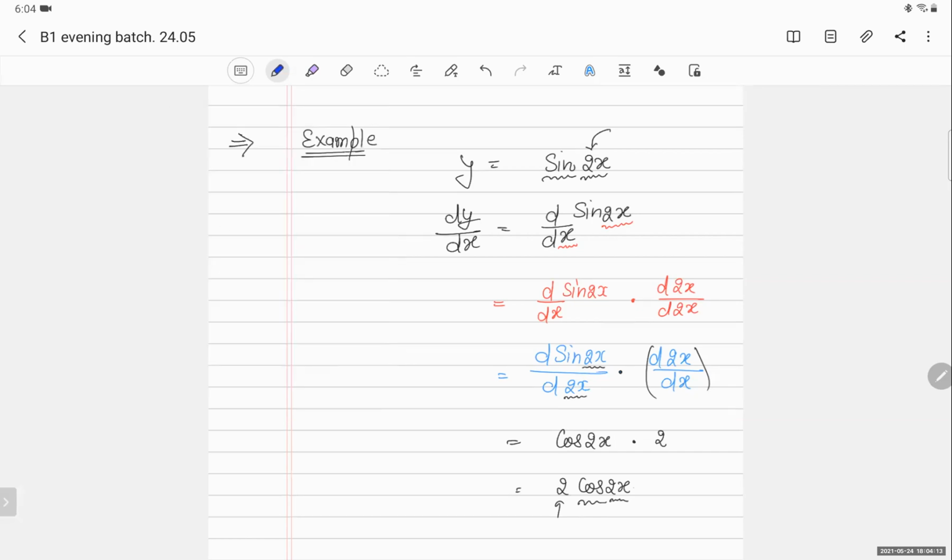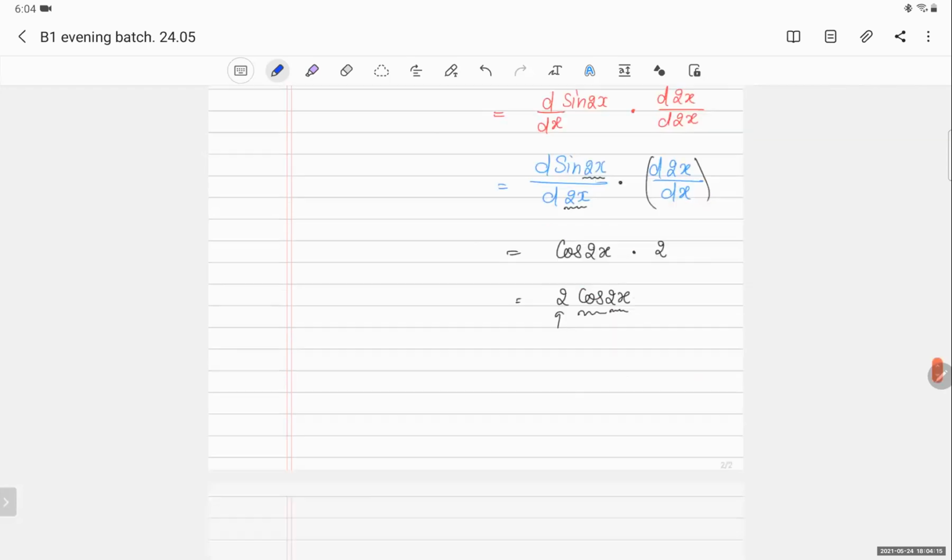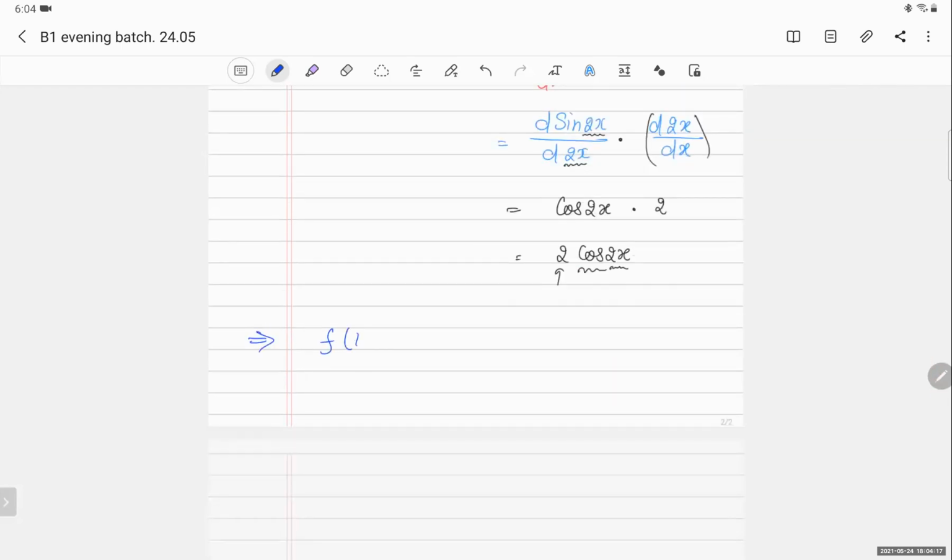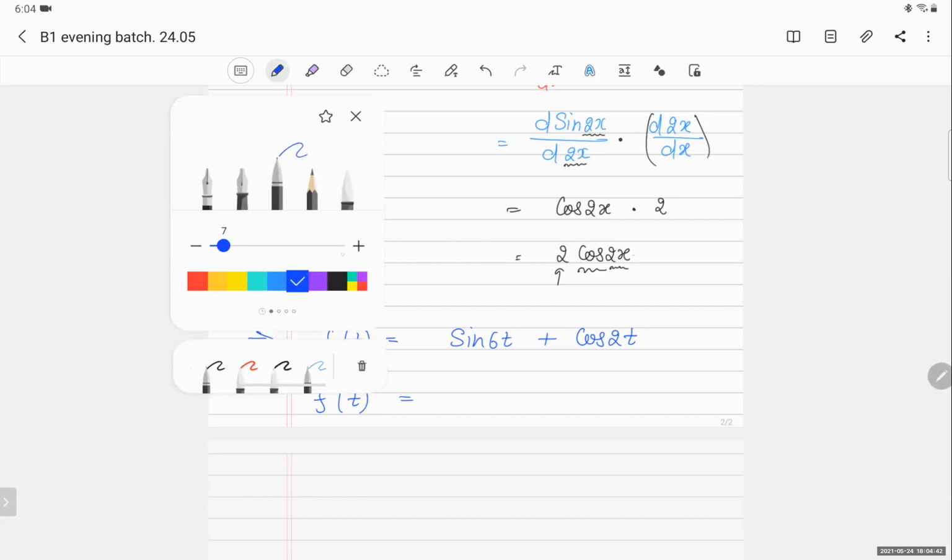Fine. So suppose I have a function f(t) is given as sine 6t plus cos 2t, and someone is asking f dash t. So okay, solve it. What will be the answer? Sir, 6 cos 6t minus 2 sin 2t.